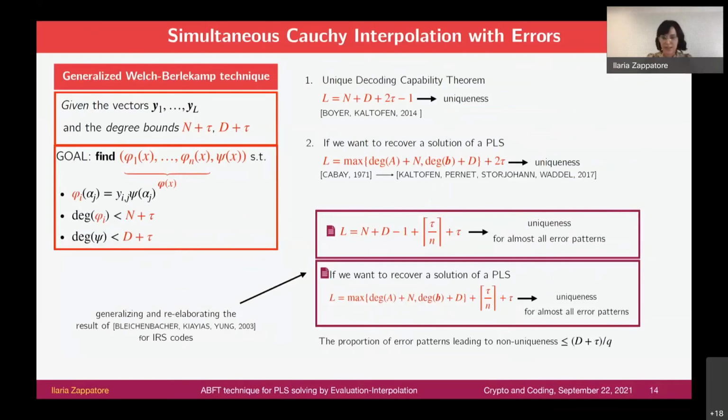So what we do in our paper is to generalize and revisit techniques of decoding of interleaved Reed-Solomon codes to this more general scenario, and prove that with this number of evaluations, which is smaller than previous results, we can uniquely reconstruct the solution of our problem for almost all error patterns. We are also able to count the proportion of error patterns leading to non-uniqueness, which in this case is upper bounded by this quantity, which now depends also on the upper bound on the degree of the denominator.